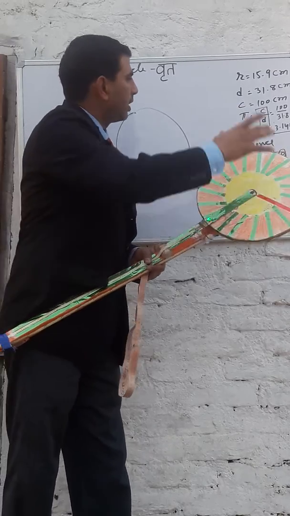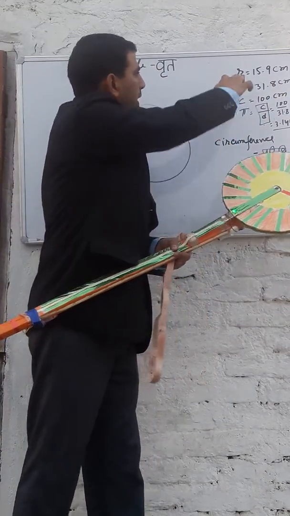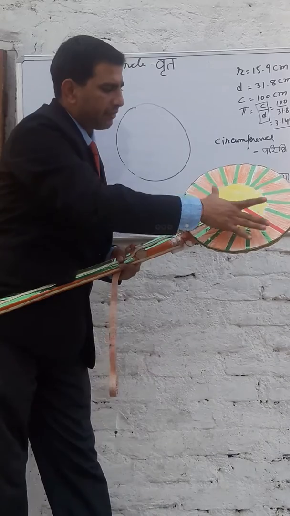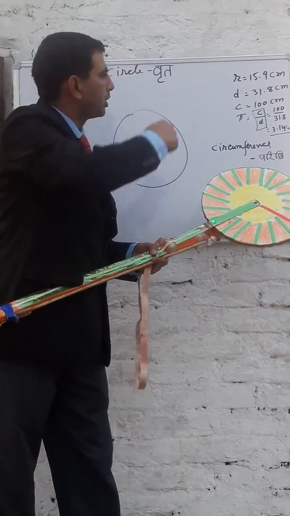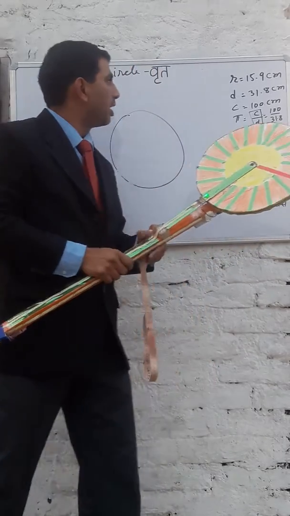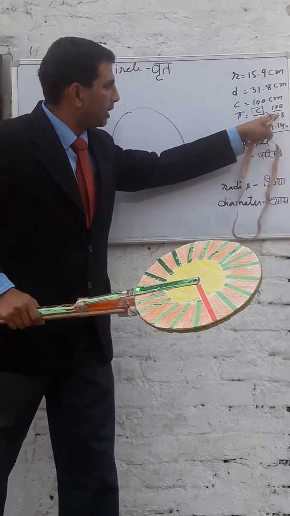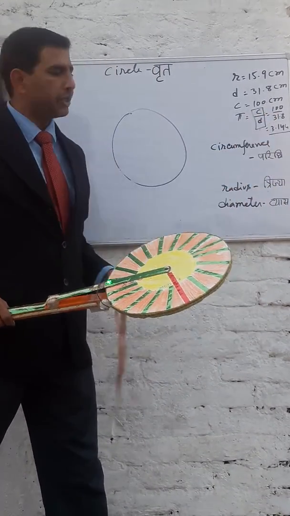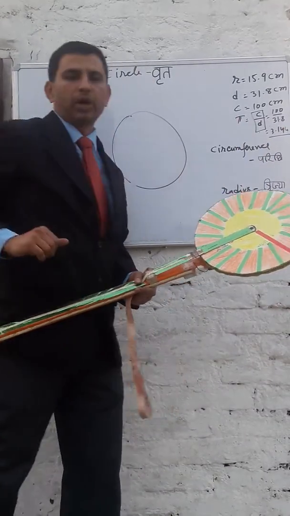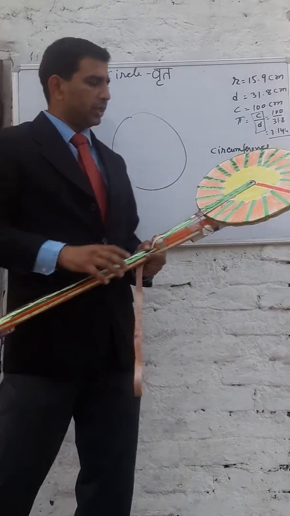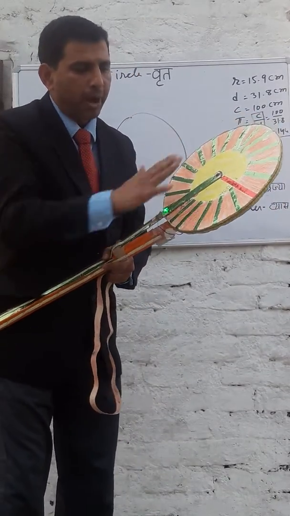As I told you, the circumference is 100 centimeters, and the radius I measured is 15.9. Doubling it, 15.9 into 2 gives 31.8, which is the diameter. Dividing 100 by 31.8, we get the value of pi as 3.14. Dear students, this is all about the pi concept.